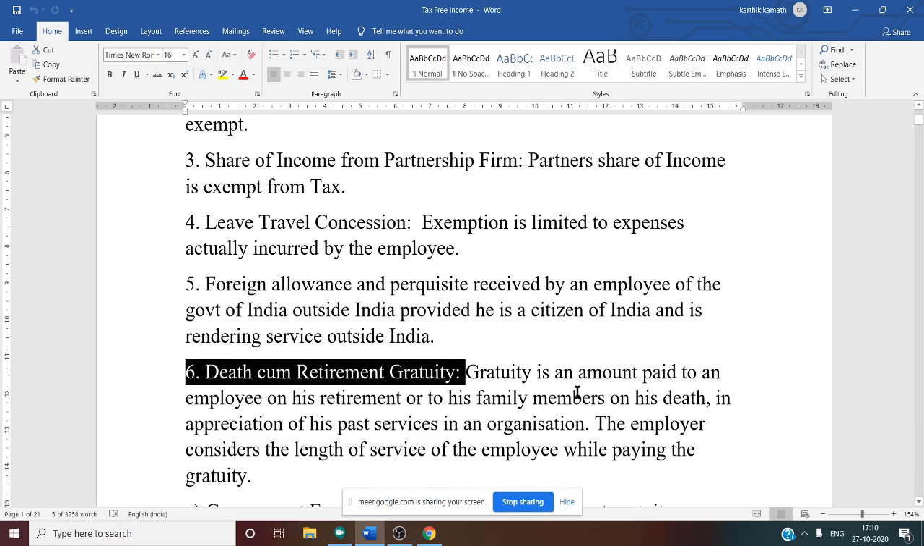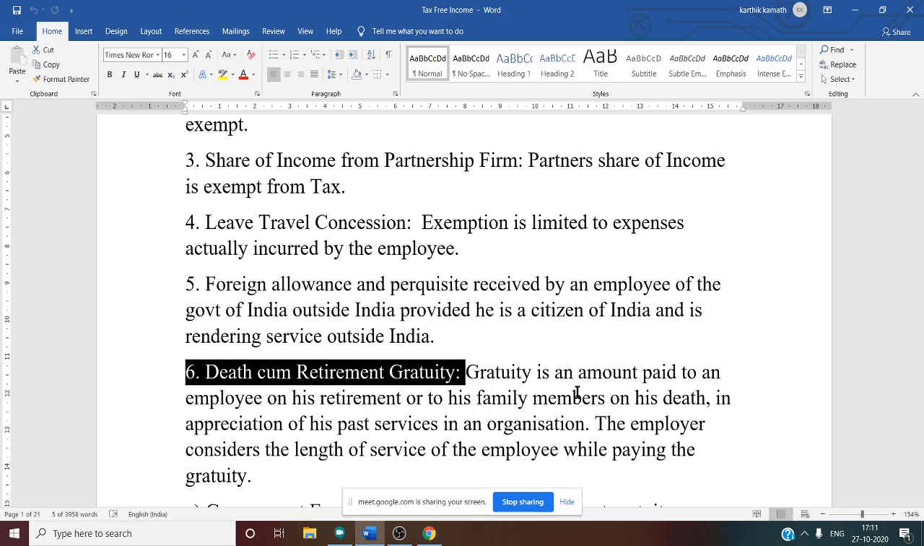Gratuity means it is a lump sum amount or an installment based amount. Usually it is a lump sum amount given to the employee on his retirement. Whenever the employee retires, he will get one lump sum amount from the company. The employee may be of two categories: one is a government employee and one more is a non-government employee.